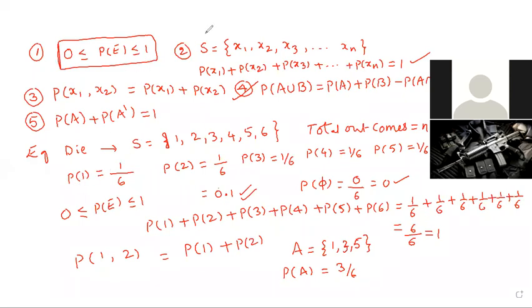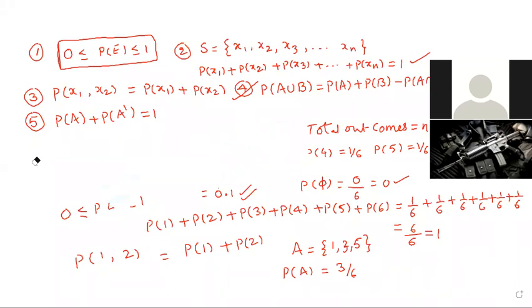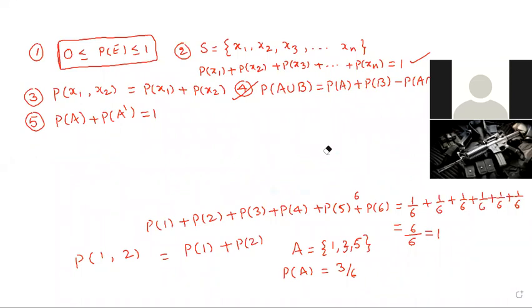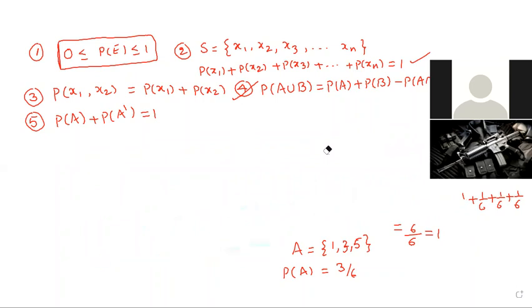Once again, I will explain the point. Everyone listen.